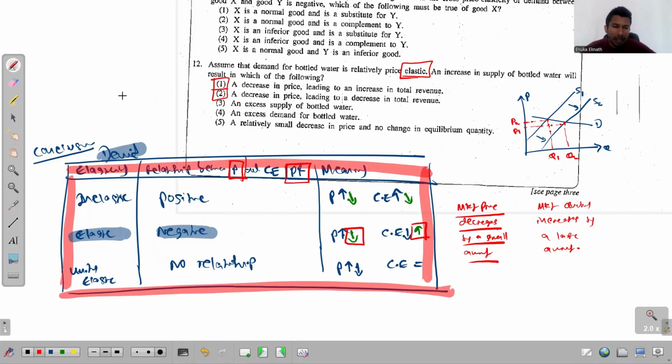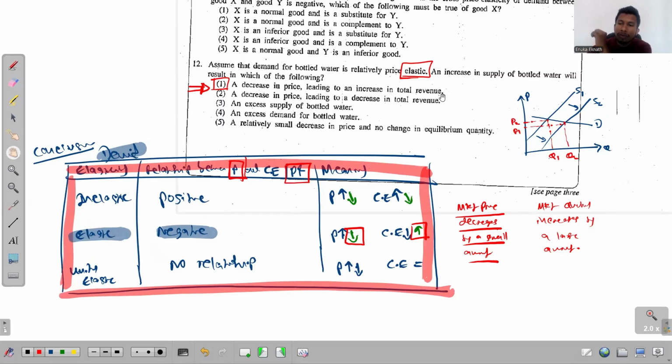And now what's the answer out of these two? The correct answer is the first one. Right? The correct answer is the first one. So if you understood question 9 from earlier well, and you wrote these tables in whichever book, you can understand the answer for this question 12 very easily.